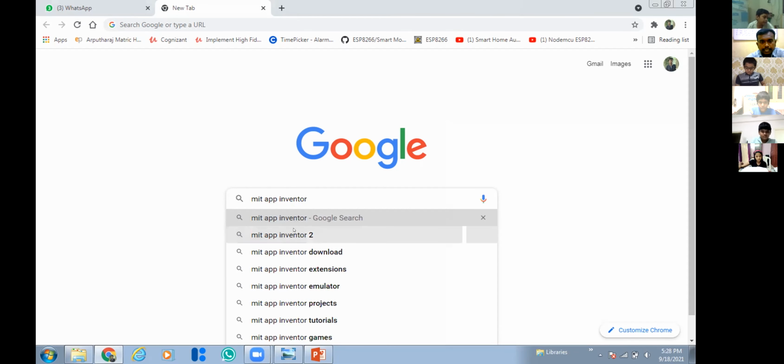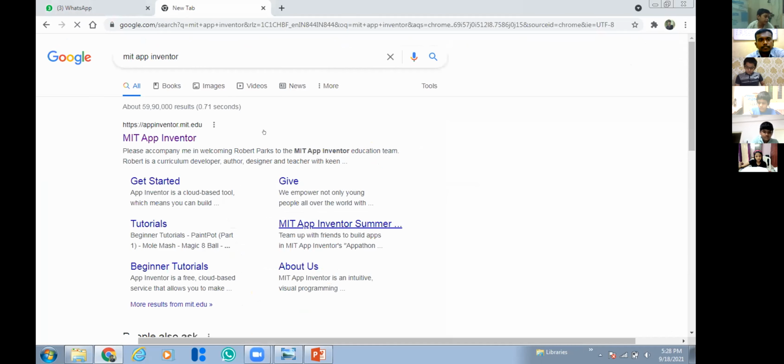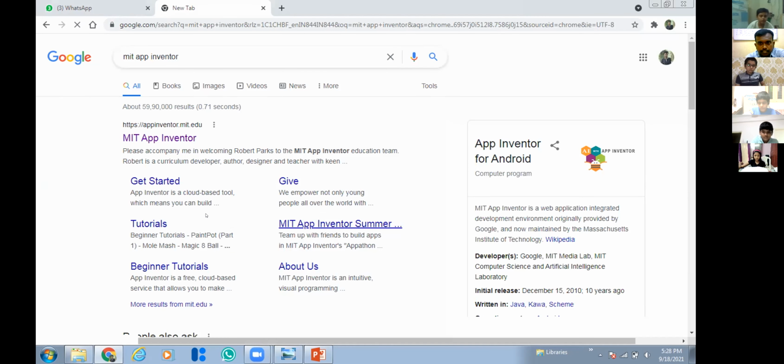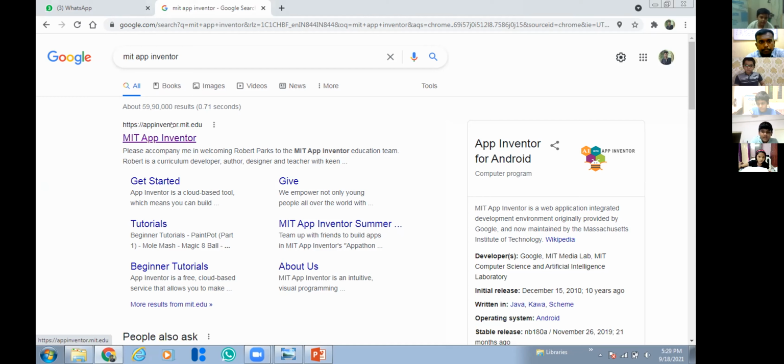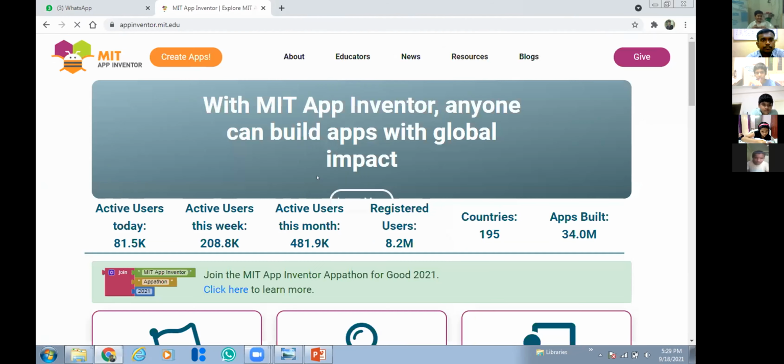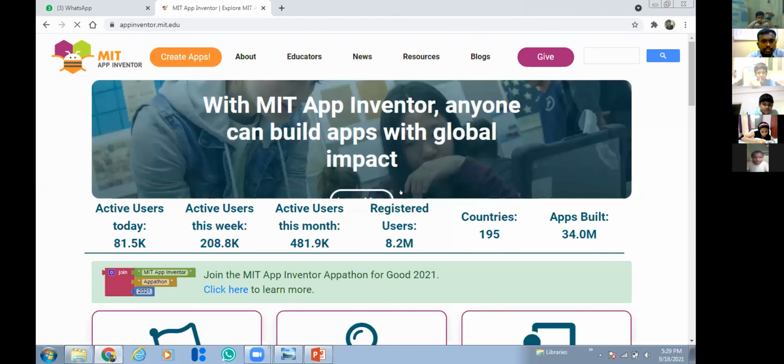In the first website itself, you can see appinventor.mit.edu. Note it down, click that, and enter the website. Here you can see the MIT App Inventor software platform.